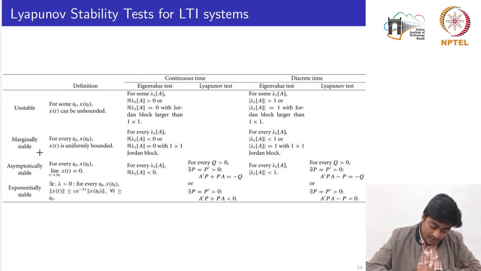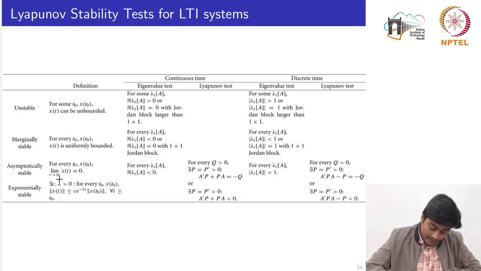The system is marginally stable if the signal x of t for a given initial condition is uniformly bounded, which according to the eigenvalue test means that all the real parts of the eigenvalues should be strictly less than 0, and if it is lying on the 0 it should have a Jordan block of 1 cross 1 only. For the discrete time systems, the eigenvalue should be inside the unit circle, or if it is lying on the unit circle it should have a Jordan block of 1 cross 1.